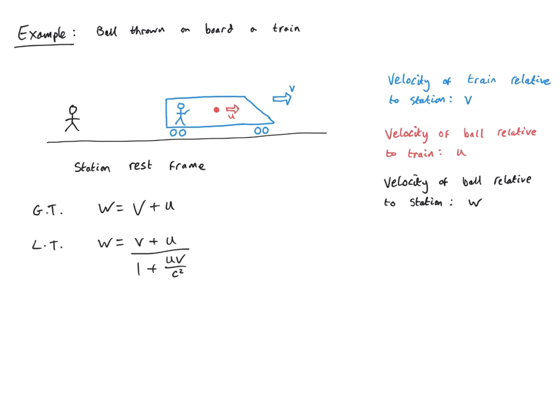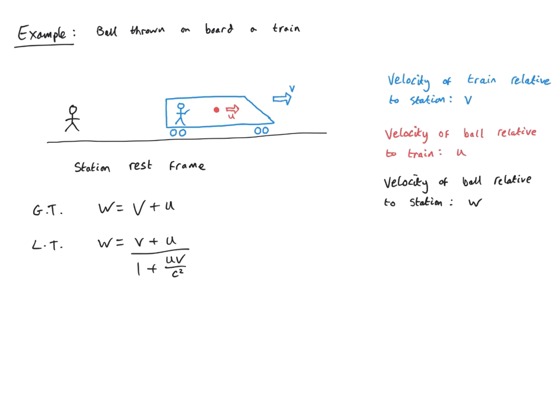So here's the summary. From the Lorentz transformation, we find that w is v plus u over 1 plus uv over c squared. Let's now analyse this formula to see what happens as we increase the velocities so that relativistic effects become important. In particular, I want to test the idea that nothing can go faster than the speed of light. According to the Galilean transformation, it would be very easy to obtain velocities that were above the speed of light.